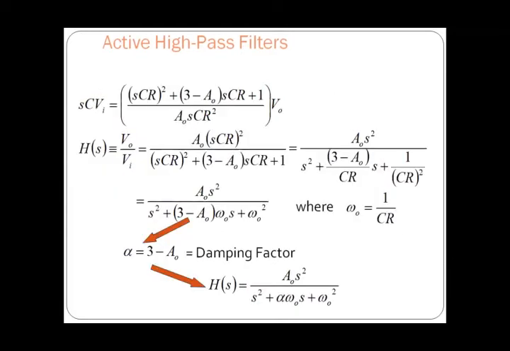And finally, here you can see the gain is going to depend upon the open loop gain, that is nothing but the gain of the non-inverting amplifier, and alpha and omega naught, where omega naught depends upon the RC components which we are introducing there, and alpha is nothing but the damping factor, which is 3 minus A naught.